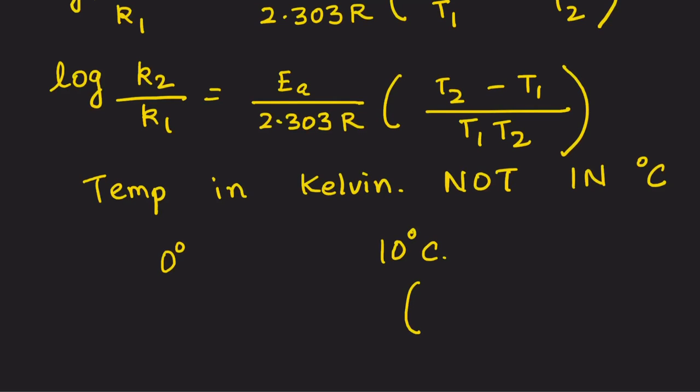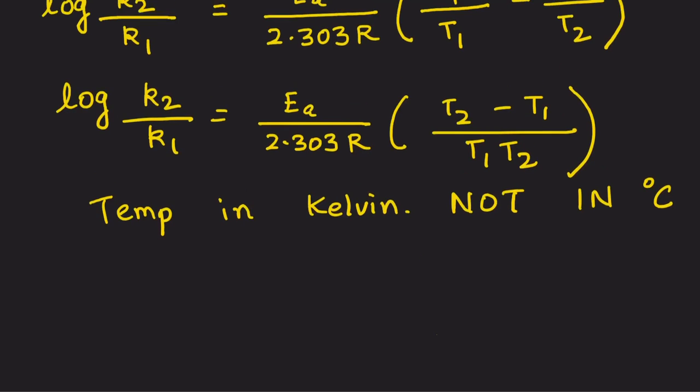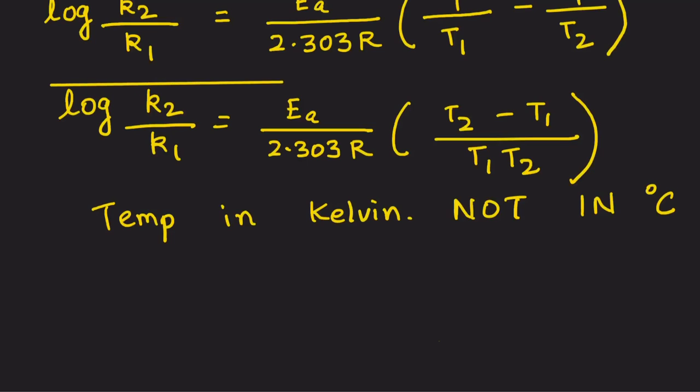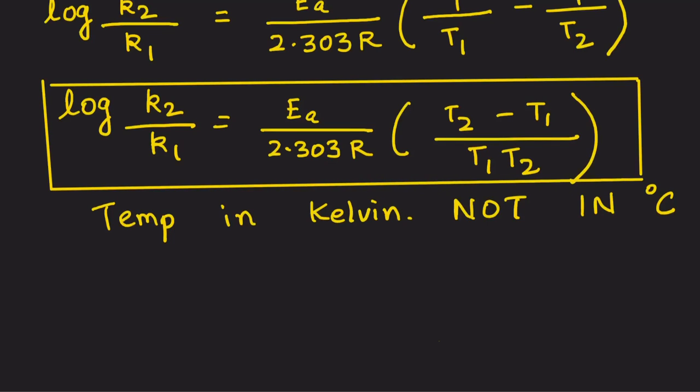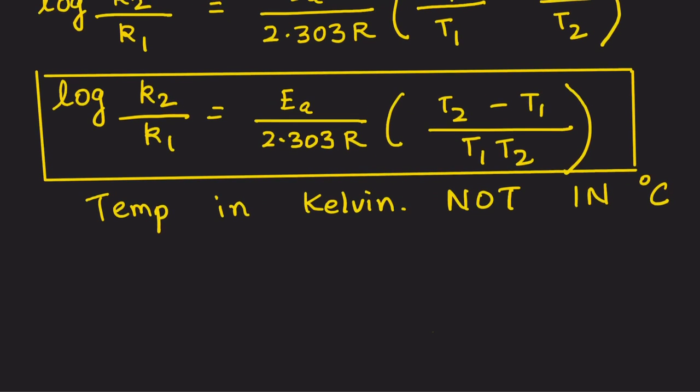You put that value in the equation. What will you put over here? 0 into 10. Oh my God, this becomes undefined because 10 times 0 is 0. That's why remember to put the temperature in Kelvin and not in degrees Celsius. So we've got the complete simplified version of the Arrhenius equation and how the rate constant of a reaction will change when the temperature is changed.